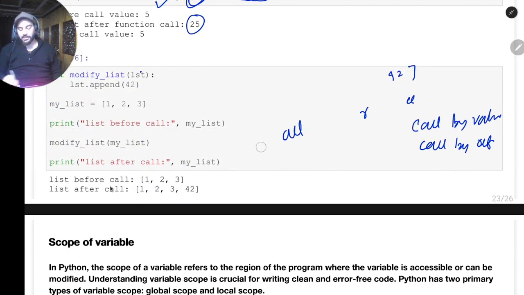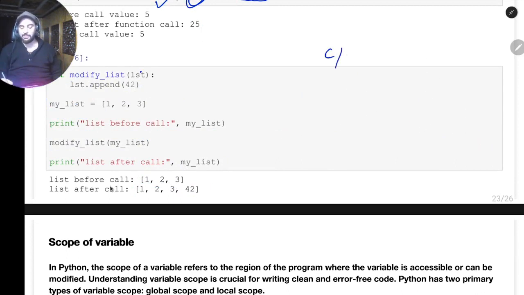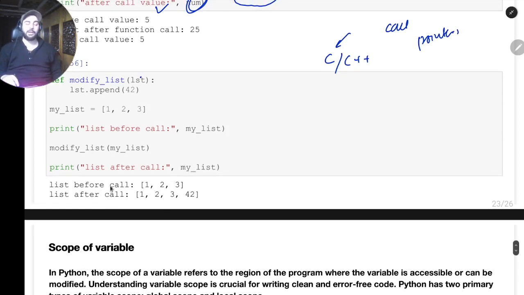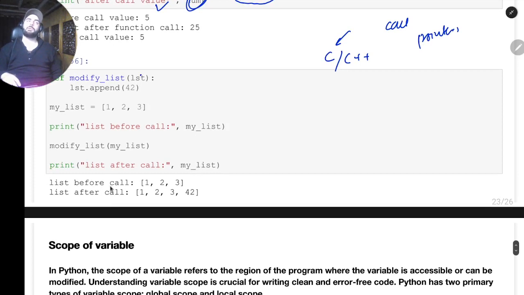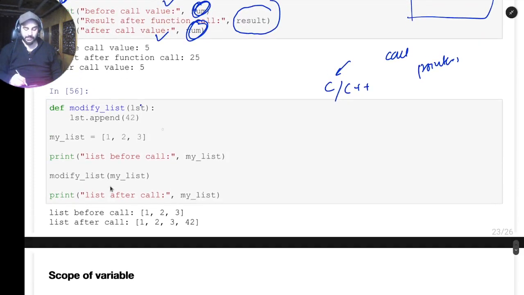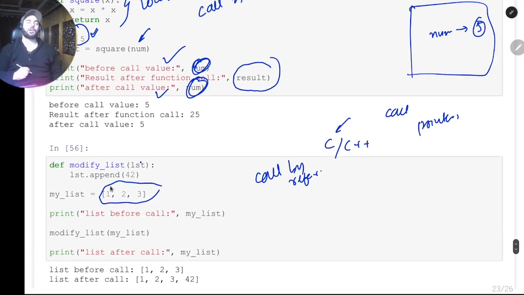So Python basically uses both of these, call by value and call by reference. If you see C, C++, in C it uses call by value, but if you want to make call by reference, you have the concept of pointers there. In C++, and I think in Java, the same thing happens. So here, based on the context, it will do call by value or call by reference. For example here, this list was mutable, so it thought, okay, I'll do call by reference. Similarly in this number case, what it did is call by value.